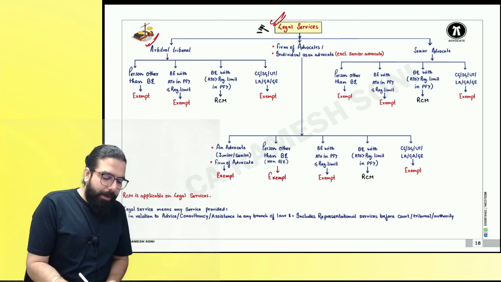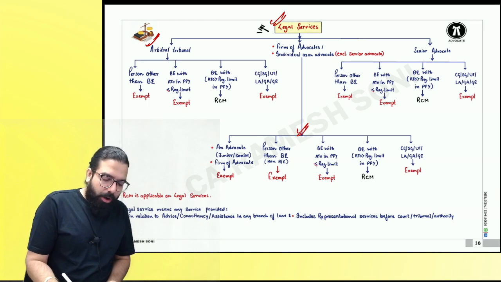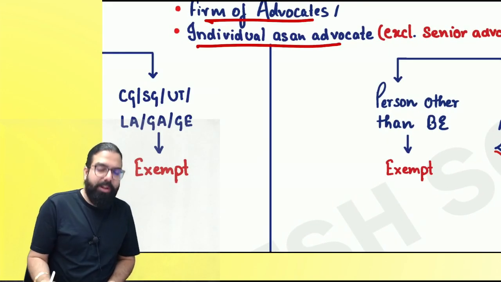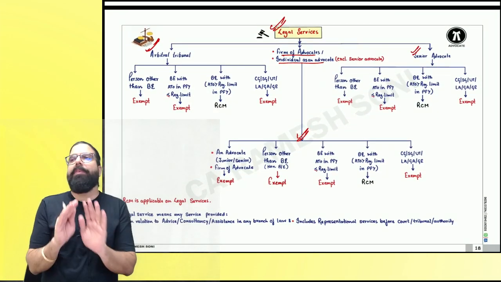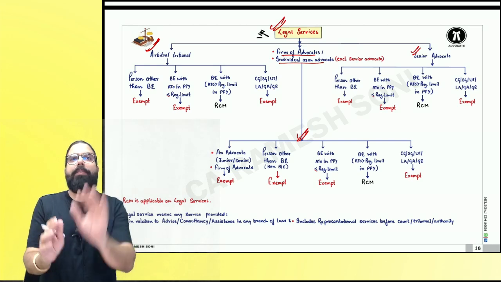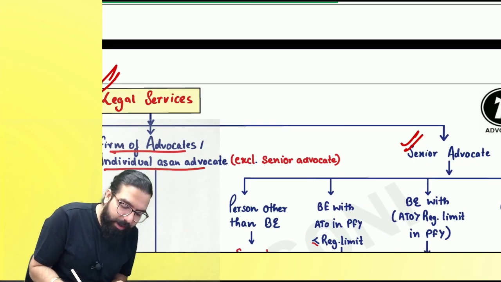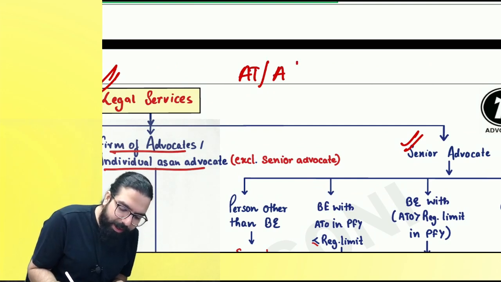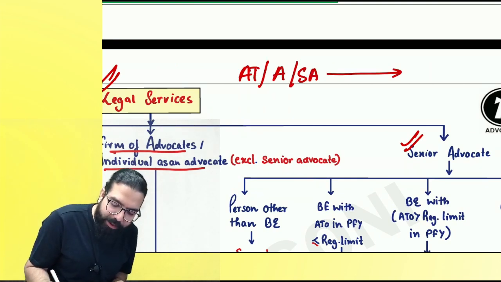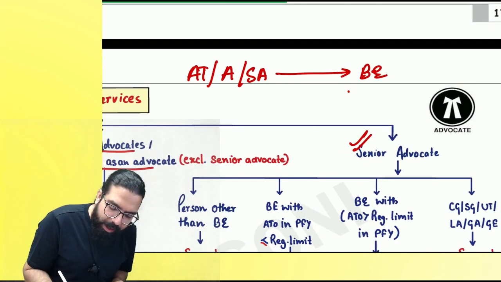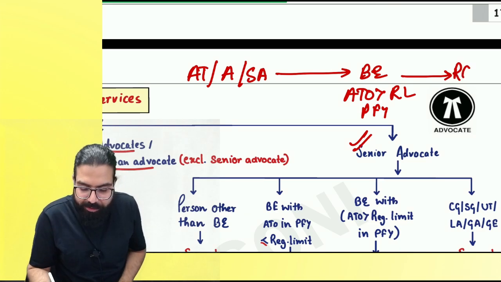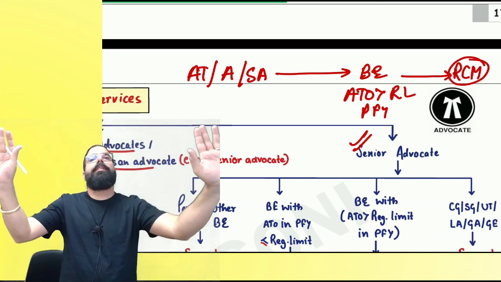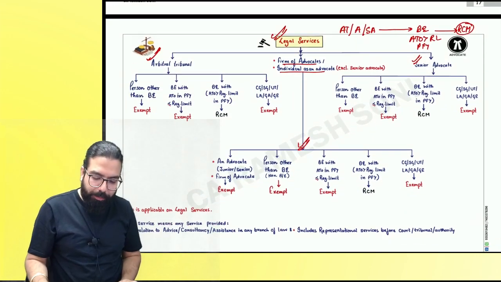In legal services, we have arbitral tribunal services, and firm of advocate or individual as advocate, excluding senior advocate and senior advocate services. Always remember this point in advocate services, everyone. Whenever arbitral tribunal, advocate or senior advocate are giving services to a business entity whose aggregate turnover is greater than the registration limit in the preceding financial year, then this year, when you take the service, you have to pay GST under RCM. In all other cases, it shall always be exempted. I hope this point is clear to all.